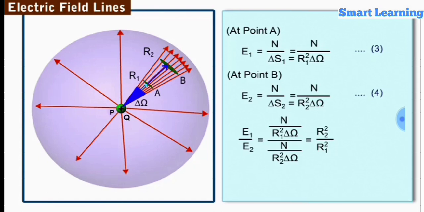From equations 3 and 4, we see that even though the number of field lines n and solid angle delta omega are the same at A and B, the electric field strength E, which is equal to the number of field lines per unit area, is proportional to 1 upon r square, where r is the distance of the point from the charge Q.